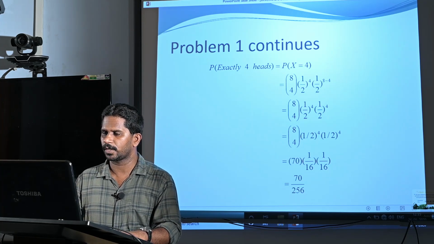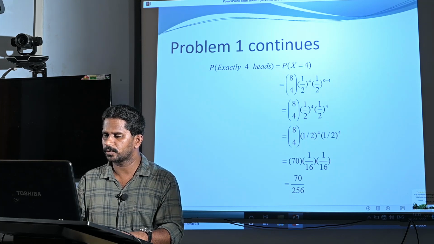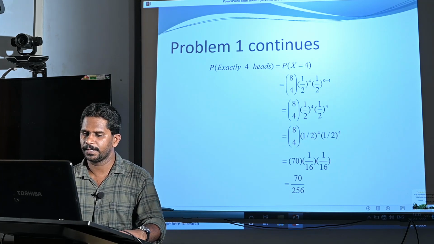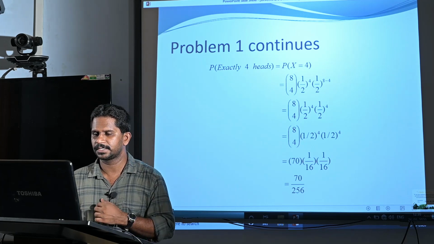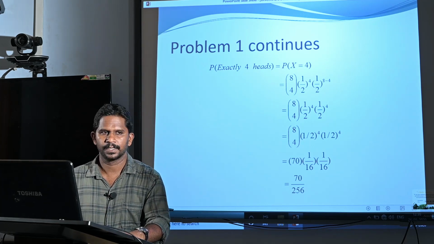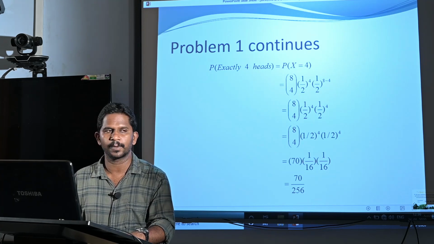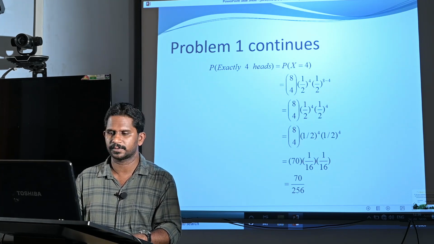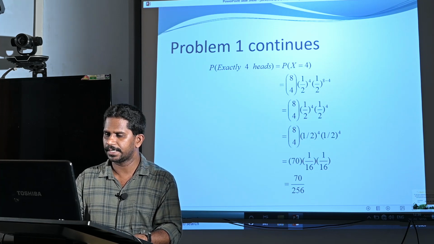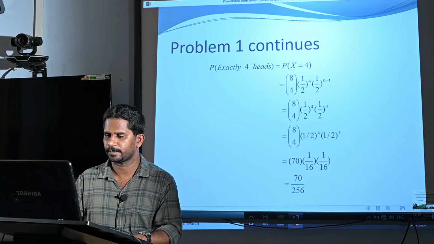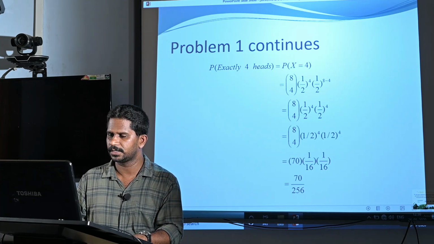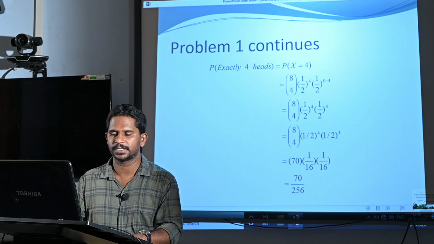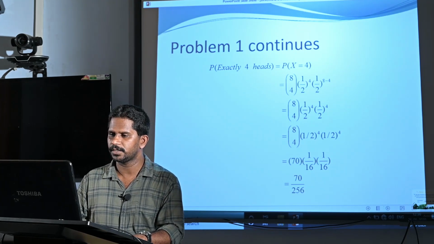Now P of x equal to 4 is 8C4, 1 by 2 raised to 4 into 1 by 2 raised to 4. Now what is 8C4? 8C4 is 8 factorial divided by 4 factorial into 8 minus 4 factorial. You will get 8C4 equal to 70. Then 1 by 2 raised to 4 is 1 by 16, into the same value 1 by 16. The final answer is 70 by 256.